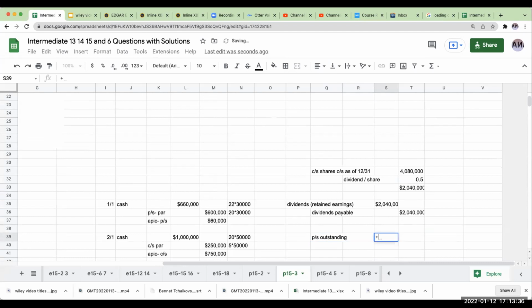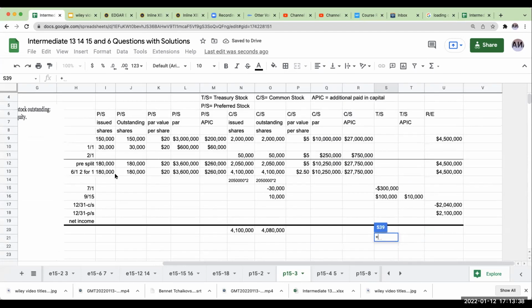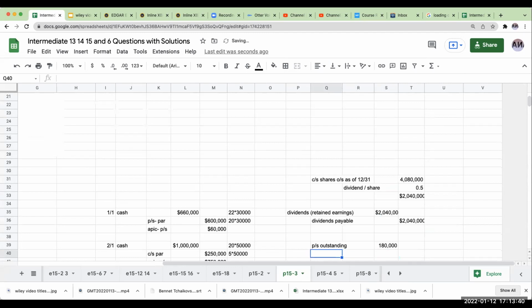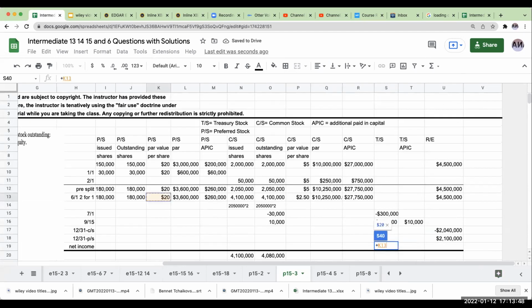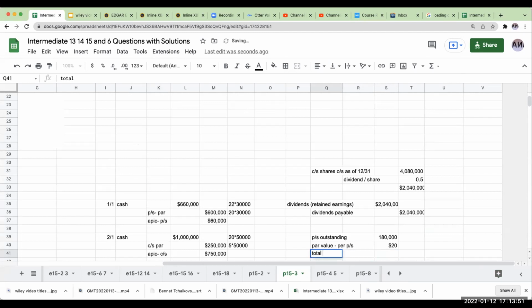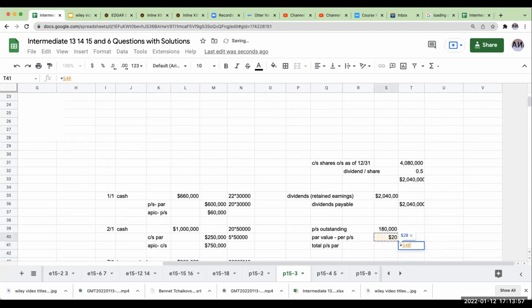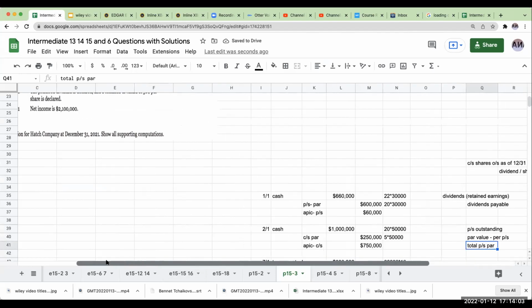So my preferred stock outstanding is 180,000. My par value per preferred share is $20. So my total preferred stock at par is going to be 180,000 times 20, or 3.6 million.